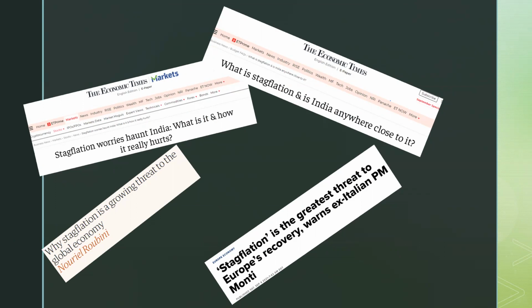Many great economists and policymakers are discussing it. So these are the main concepts and the analytics behind stagflation and its role in policy making and how we can improve policy making.